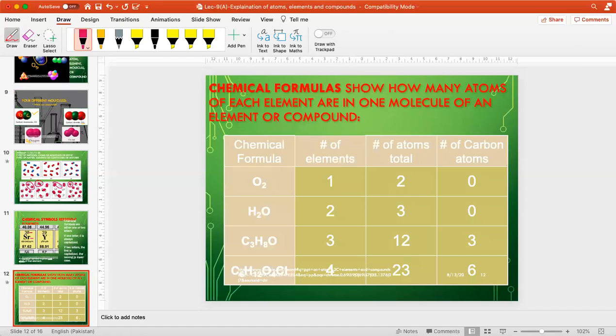Chemical formulas show how many atoms of each element are in one molecule of an element or compound. For example, if we take a chemical formula, now this has more than one atom, so we cannot call it a symbol, rather we will call it a formula. So how many elements are in it, 1; how many atoms, 2; how many carbons, 0. Water has 2 elements, and a total of 3 atoms, and carbon is 0.